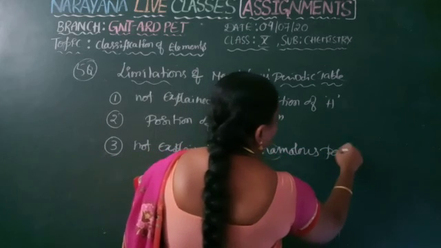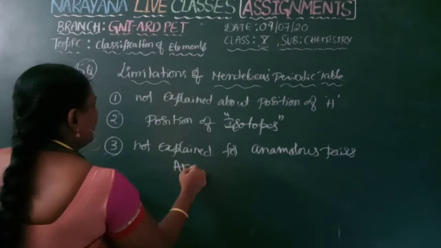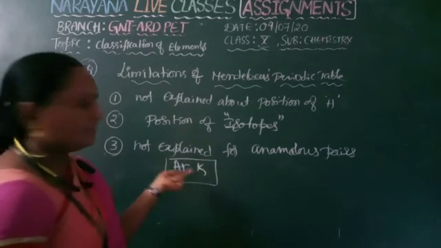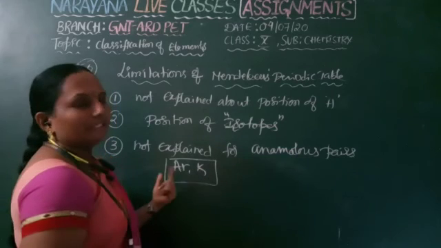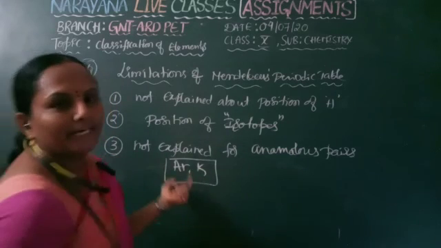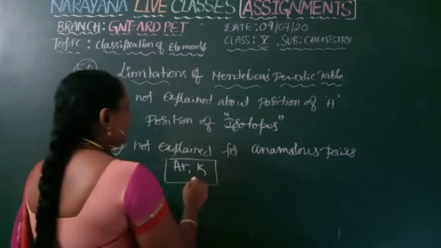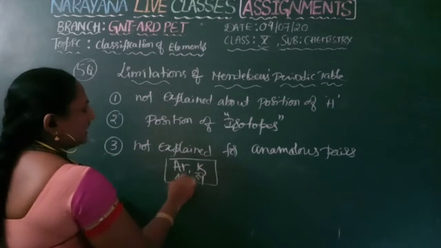Anomalous pairs of elements, what are those? Anomalous pairs means the succeeding element has a lower atomic weight than the preceding one, so they are not following the periodic law. These are the pairs of elements which do not obey the periodic law. Potassium has atomic weight 39 whereas argon has 40.